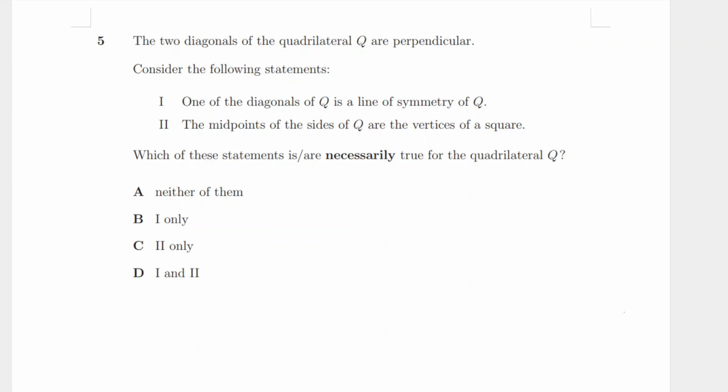Okay, necessarily true is in bold. So, if I just find one counterexample, then that'll be fine, right? Because it says necessarily. It has to be true for every quadrilateral Q. So I just need a counterexample. Okay, well, it's quite easy to construct a counterexample.